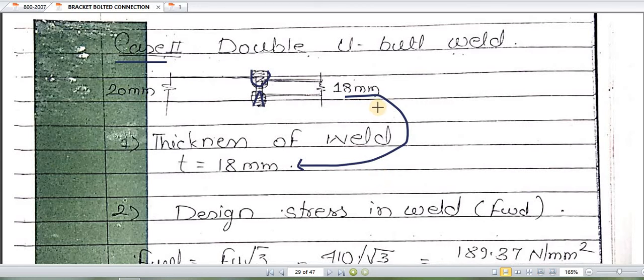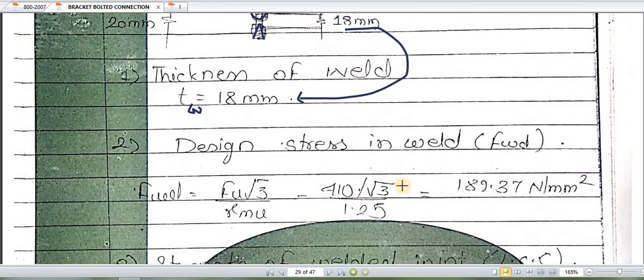Out of 20 and 18, the minimum is 18. So thickness of weld is directly taken as 18, the minimum of 20 and 18. Again, for the design stress in weld FWD, we have to refer to page number 79 of IS 800 2007, the formula which we are using.